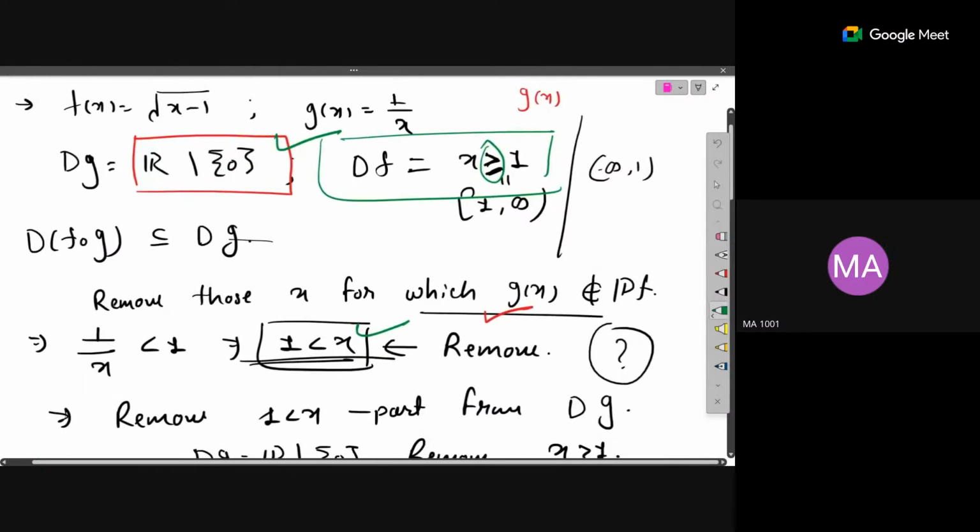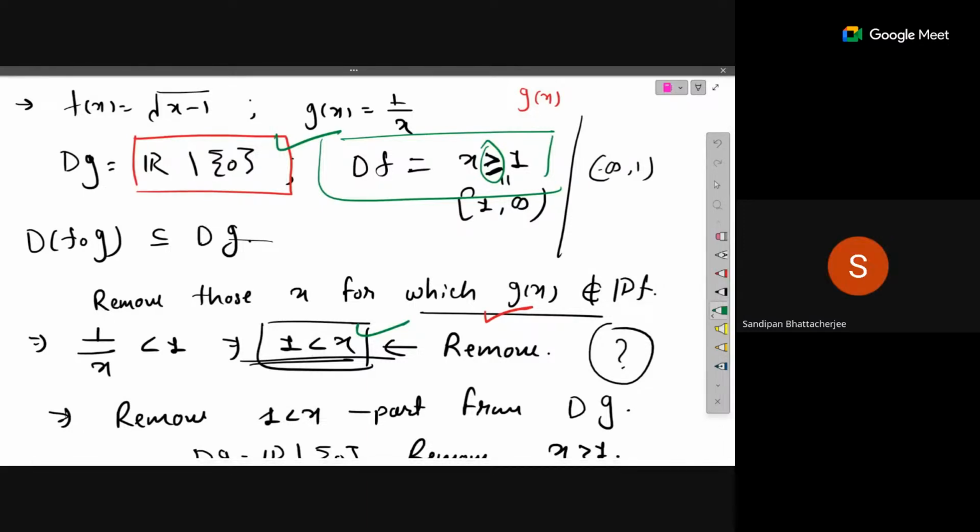That's the question. If you check with your algorithm, you go to the third step, where you say remove all those x from the domain of g for which g of x is not in the domain of f. So the domain of f here, which would be excluded, would be from minus infinity to 0, or 1 over x. What are those values of x for which 1 by x is less than 1? It is all x greater than 1. So we have to remove all those x which are greater than 1, correct?